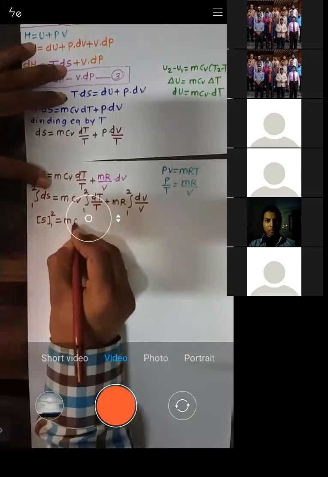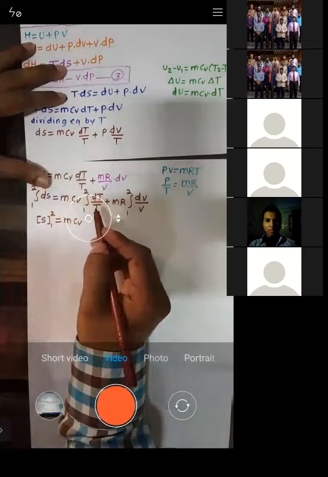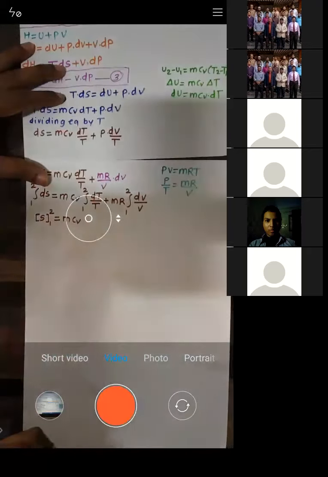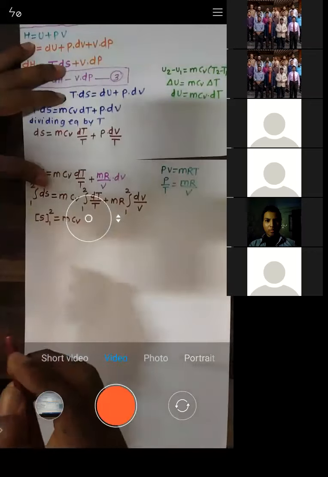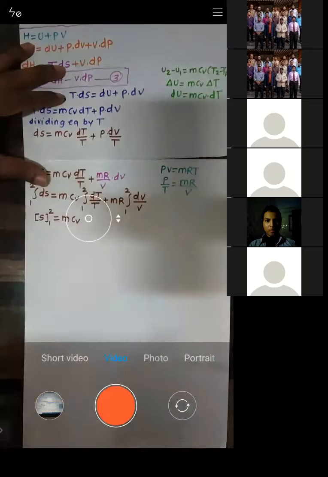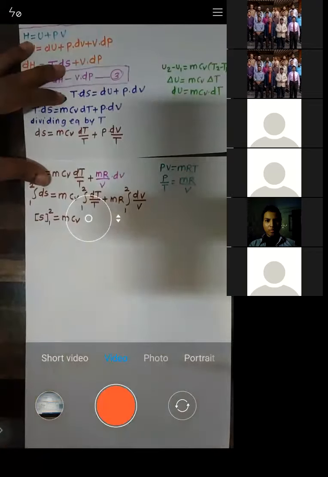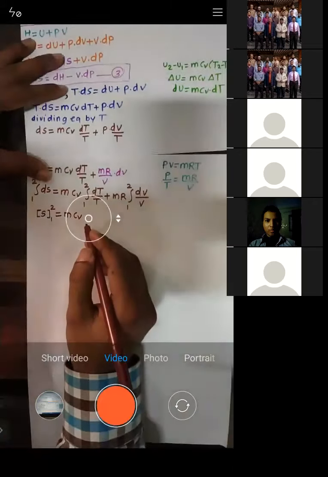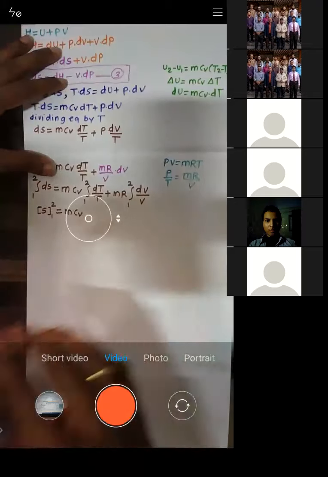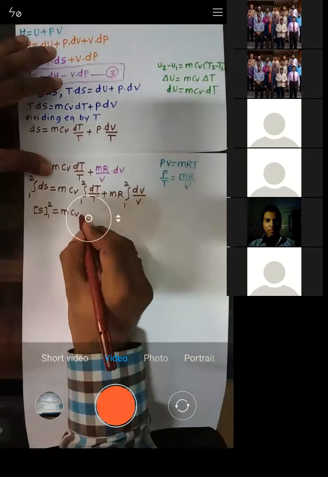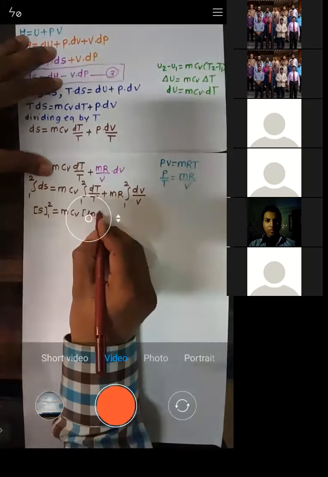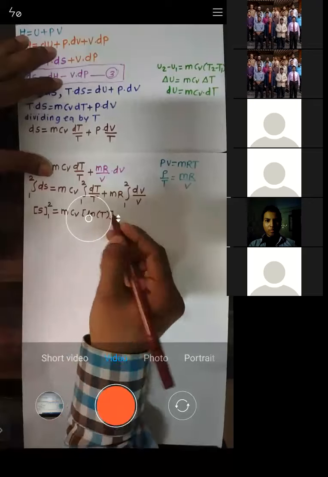So S is equal to m Cv, integration of 1 by T. Integration of 1 by T is nothing but log to the base e, log T. Instead of calling this log to the base e, I will call it ln, because we need to solve this in a calculator. So this is nothing but ln of T for process 1 to 2.